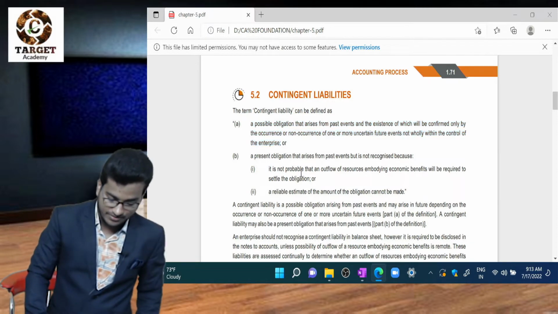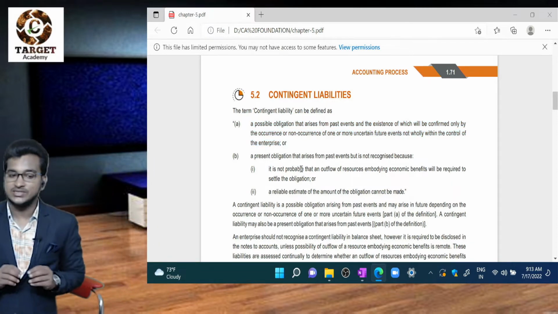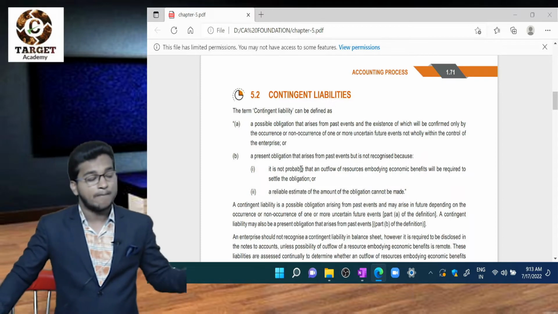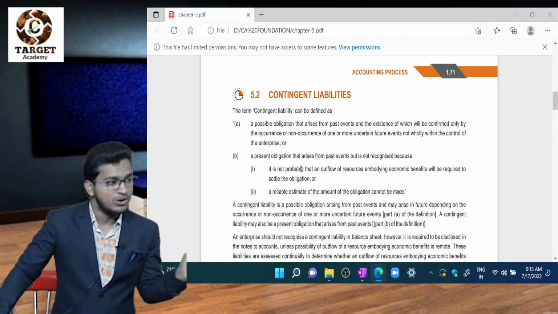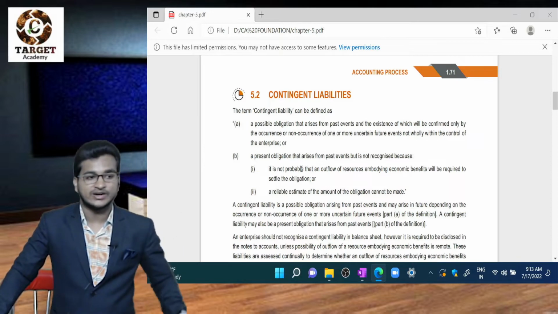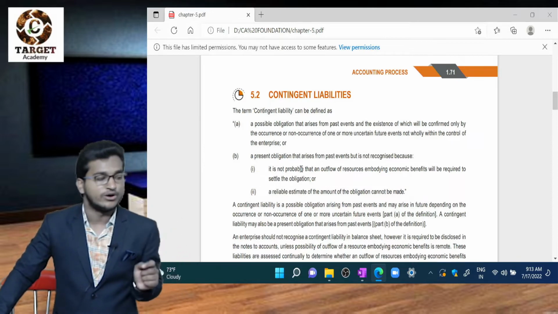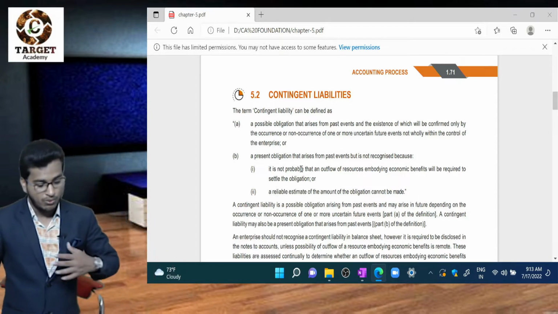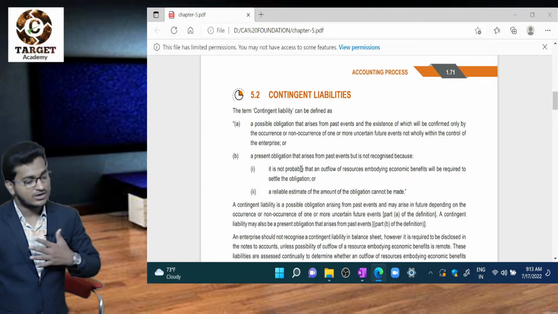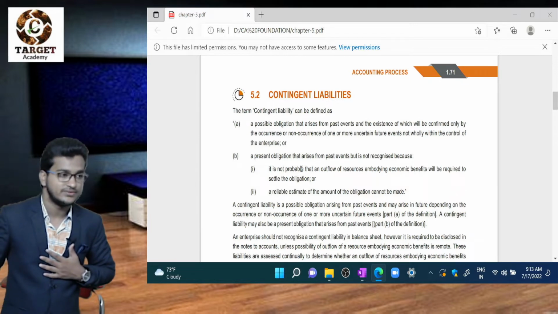First point: a possible obligation that arises from past events, and the existence of which will be confirmed only by occurrence or non-occurrence of one or more future uncertain events which are not fully in the control of the enterprise.